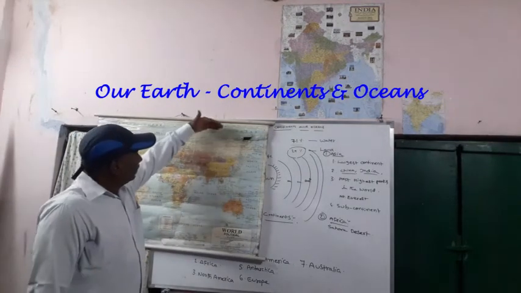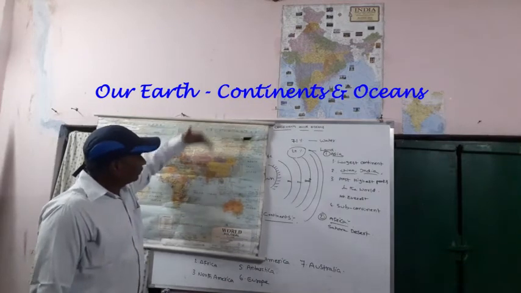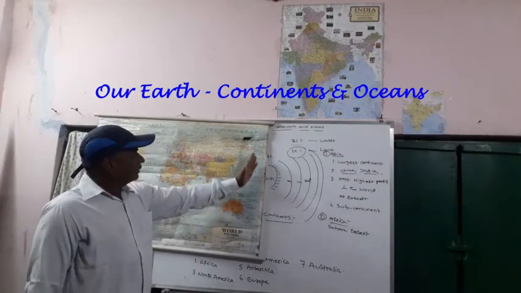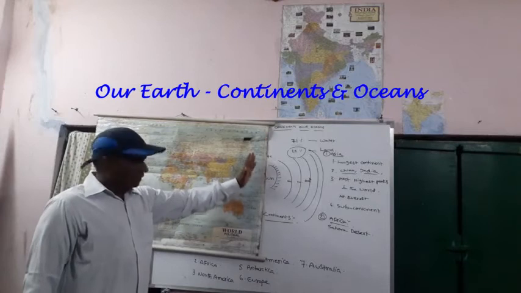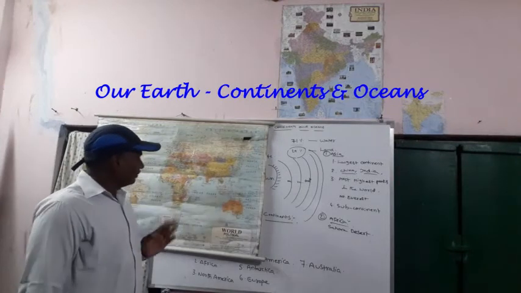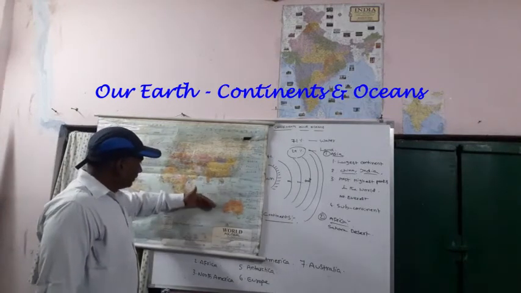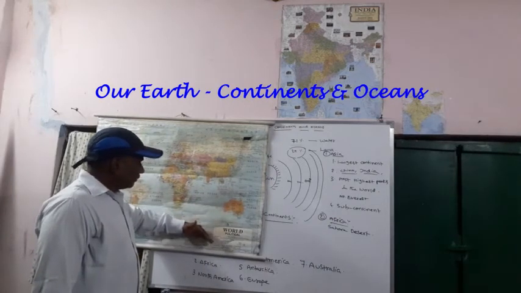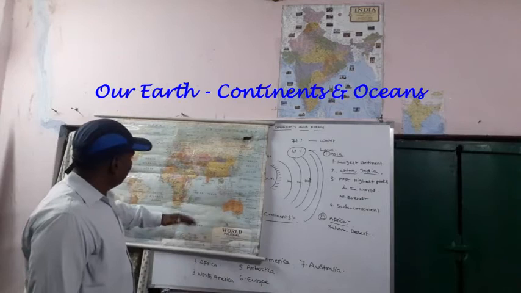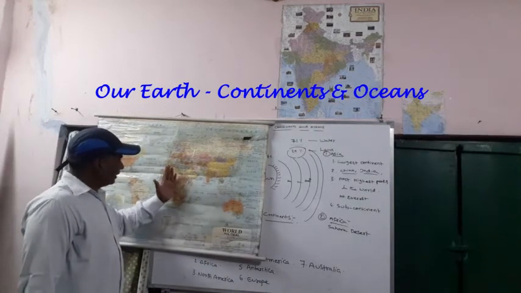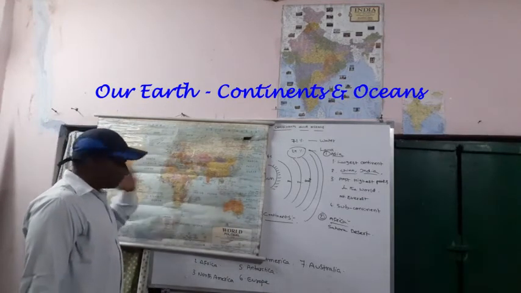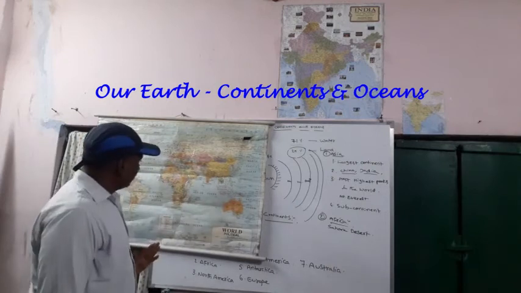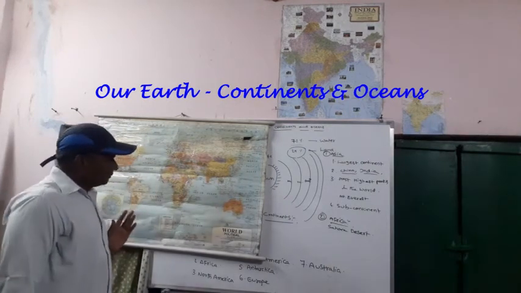Then on the west side, continents are there. Come here, Africa.